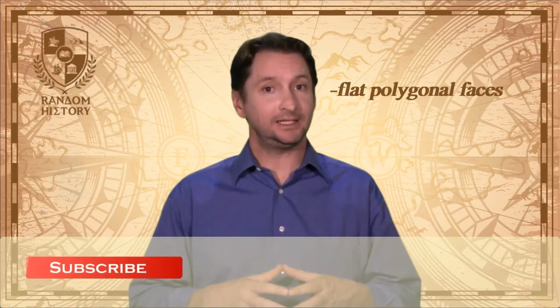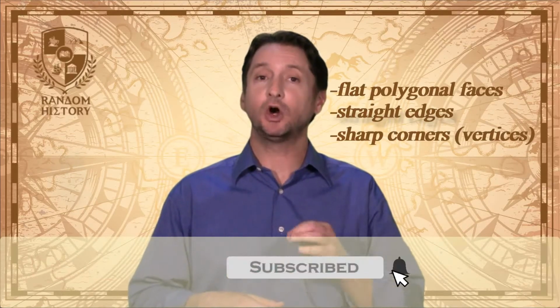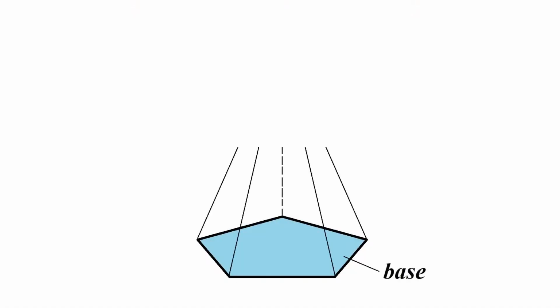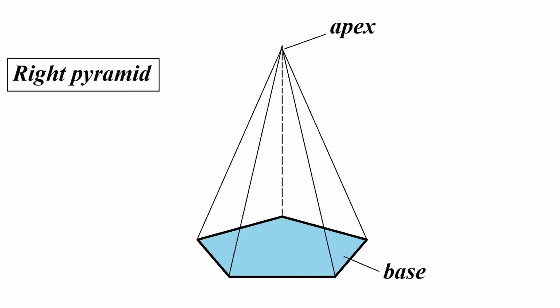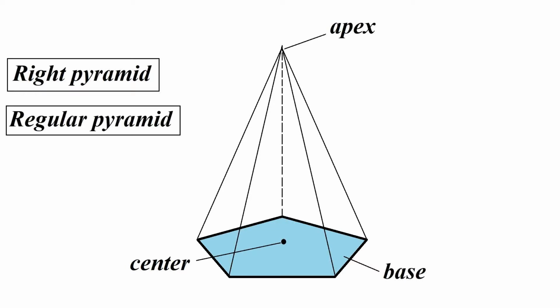In geometric terms, a pyramid is a polyhedron. The polyhedron is a three-dimensional shape with flat polygonal faces, straight edges, and sharp corners or vertices. A pyramid is formed by connecting a base with three or more angles and a point called the apex. The apex of a right pyramid is directly above the center of its base. In the case of a regular pyramid, the base has the shape of a regular polygon. A regular polygon has three or more equal angles and three or more sides that have the same length.